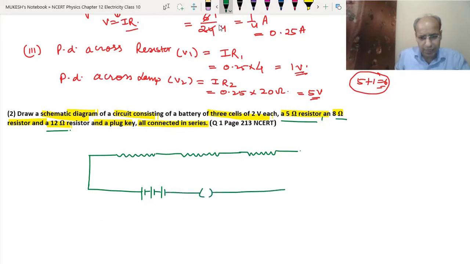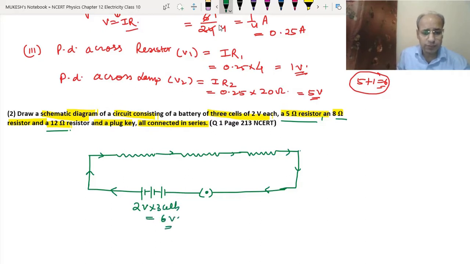They are all connected in series. This is the simple diagram that we can draw. Now we close the key, so the current will flow from the positive terminal to the negative terminal. The 2 volt into 3 cells means the total battery is 6 volt. This is the positive terminal, this is the negative terminal. This is the 5 ohm, this is 8 ohm, and this is 12 ohm. This is how we will do this question.